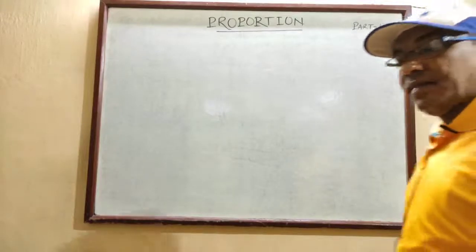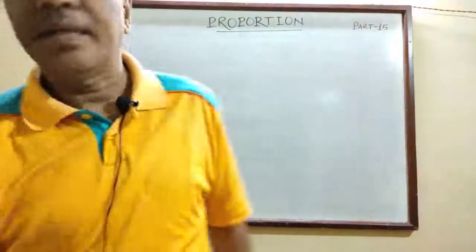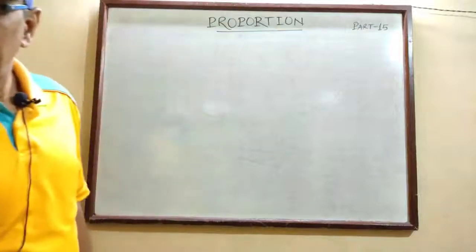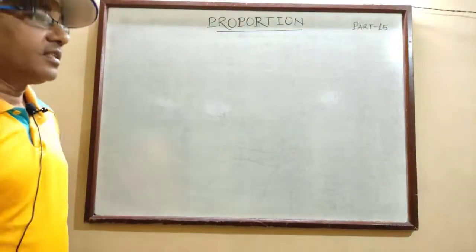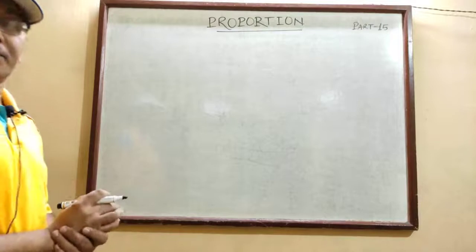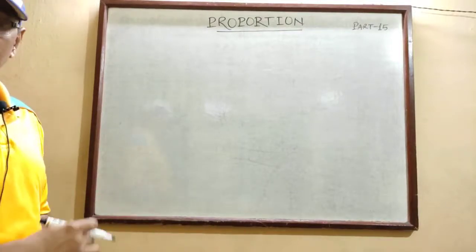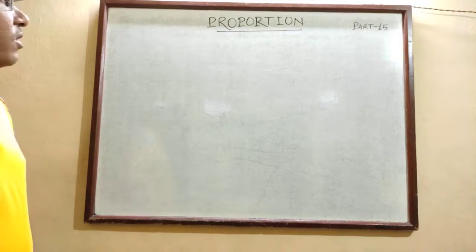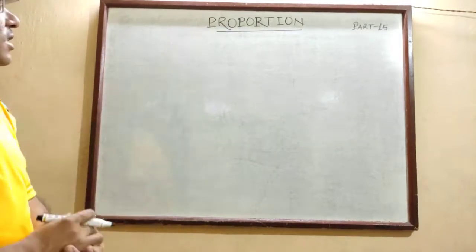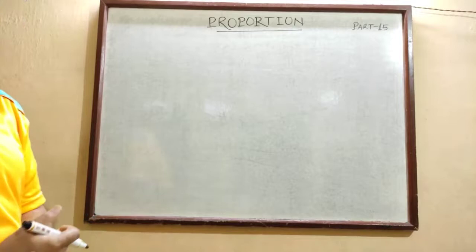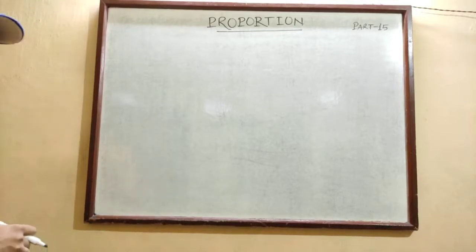Welcome to Maths Magic part 15. In the previous part we discussed ratio and its properties and some example problems also. In this part we are going to discuss proportion. So let us see what is called proportion.